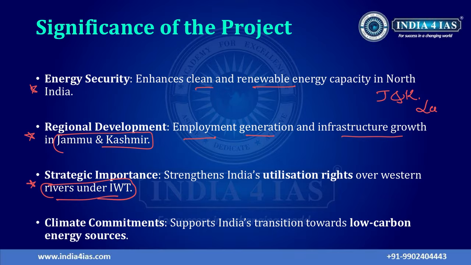In the Indus Water Treaty, three western rivers are allocated to Pakistan, and India is allowed to construct run of the river projects without diverting a major portion of the water. So the construction of the Ratle Power Project enhances the strategic importance with respect to the provisions of the Indus Water Treaty. Then the next significance is climate commitments.